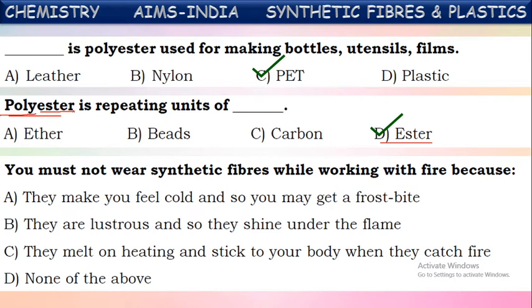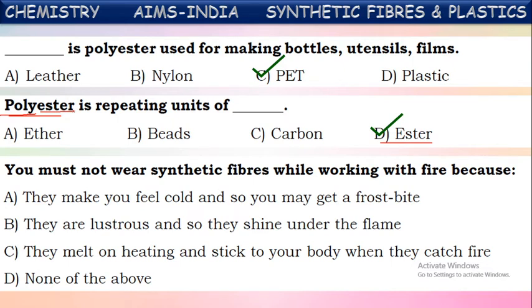Because these synthetic fibers are made from chemicals which melt easily. When they catch fire, immediately they start melting. When they melt, they turn into liquid form and cause damage to our skin immediately. They may cause severe damage to our body.